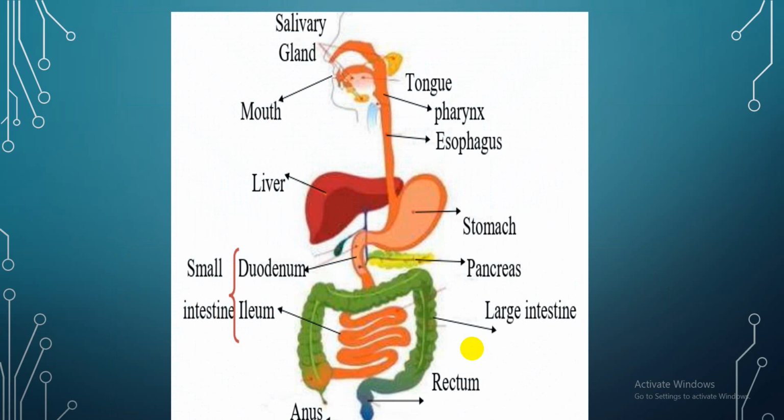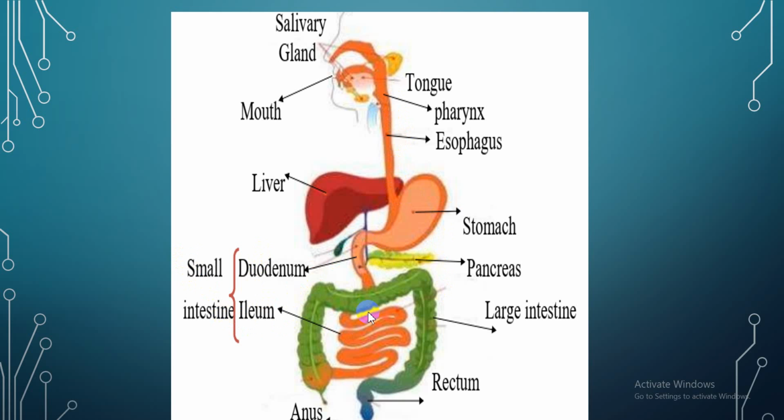This is the structure of the digestive system. I have here the salivary glands, and it is our mouth. After this, I have the tongue, pharynx, and esophagus, a long tube like this. After this, I have the stomach, the duodenum and the ileum from the small intestine.